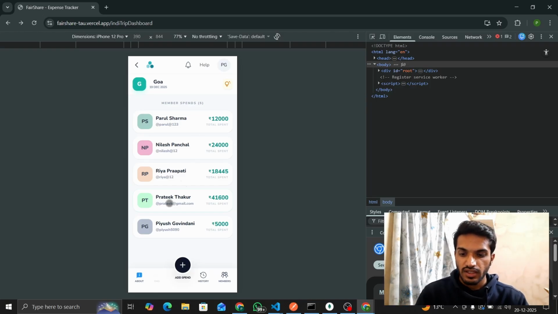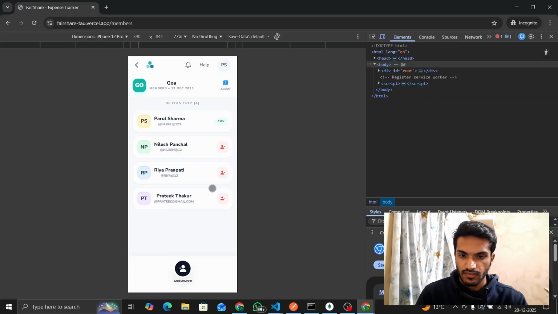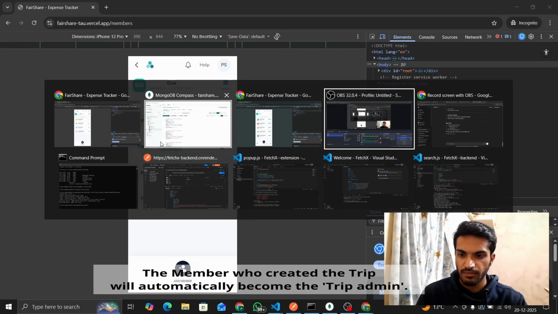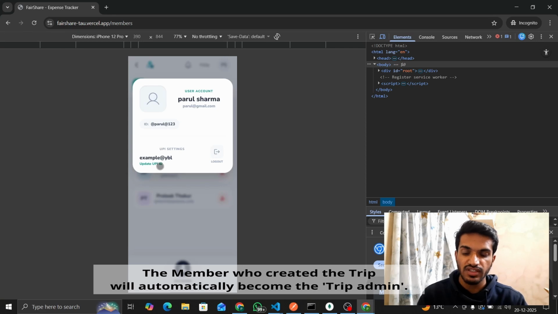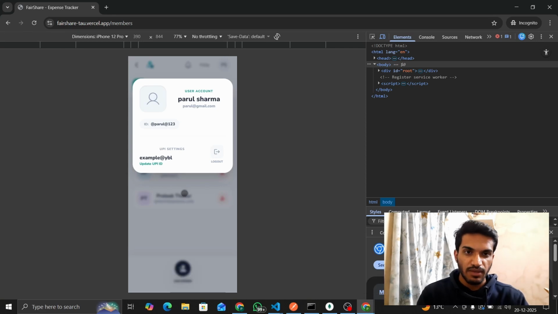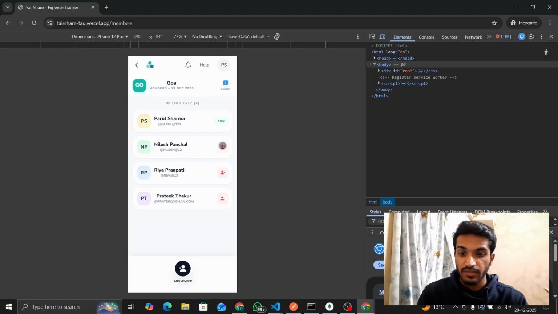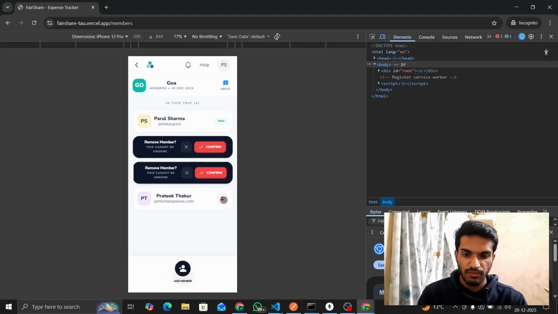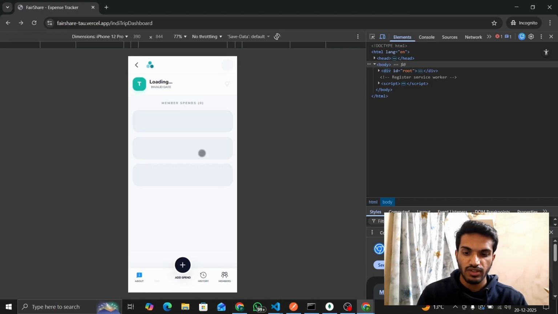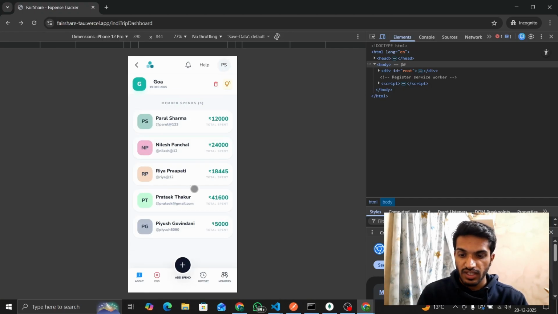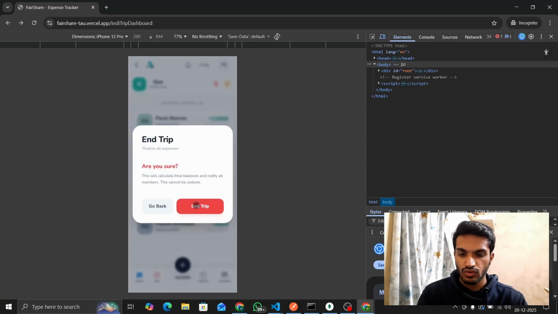Now the admin access, I can show you the admin access. Here we can see that Parul Sharma is admin. Here you can set your UPI ID to accept the payments after the trip gets completed. The admin can remove the members; no other one can remove the members. Anyone can add members, but only admin can remove the members. So Parul Sharma is admin, she can end the trip. So she will end the trip.